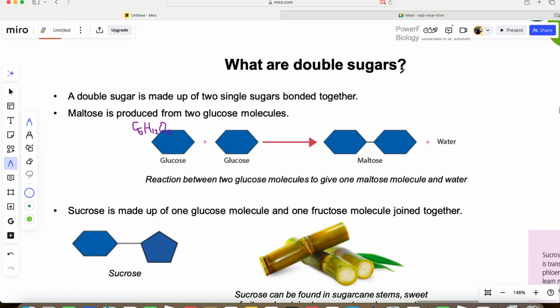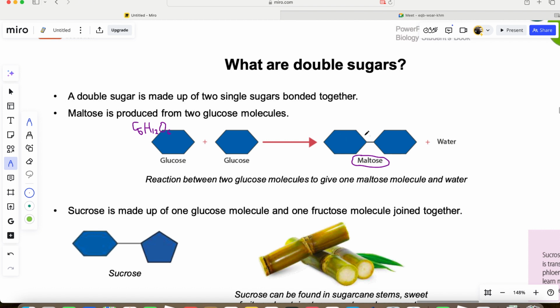Double sugars. We say sugars are divided into two, single sugar and double sugar. The single sugars are called monosaccharides. The double sugars are called disaccharides. Now, double sugar is nothing other than you just take two simple sugars, add them together, and you get a double sugar. For example, if you react a glucose, C6H12O6, with another C6H12O6, they form maltose and water. So this is how maltose is made. Reacting two glucose together, you get two glucose molecules joined together with a link or a chain. So this is what we call a maltose.